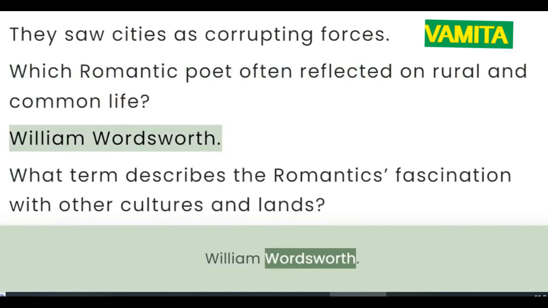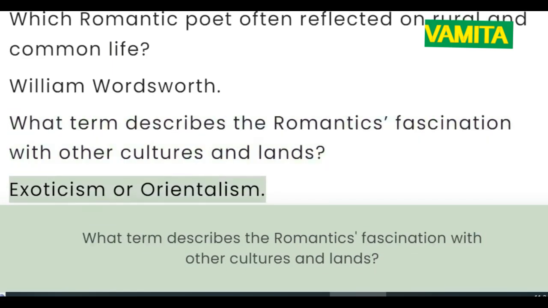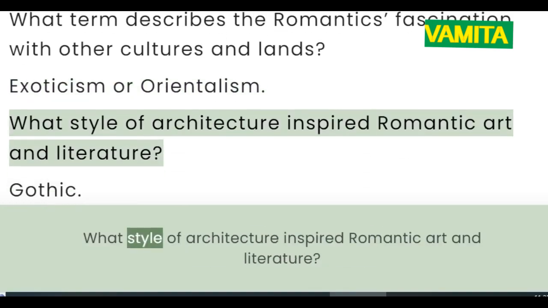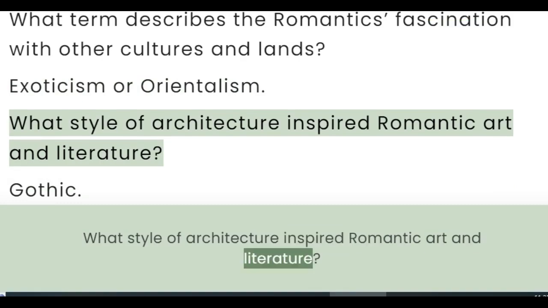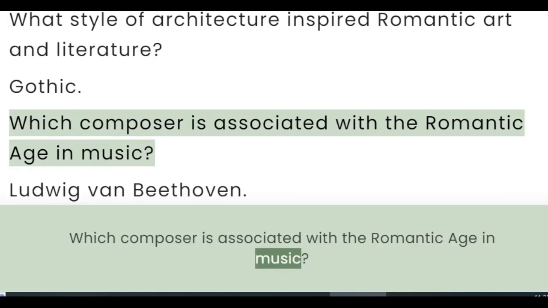William Wordsworth. What term describes the Romantics' fascination with other cultures and lands? Exoticism or Orientalism. What style of architecture inspired Romantic art and literature? Gothic. Which composer is associated with the Romantic Age in music?